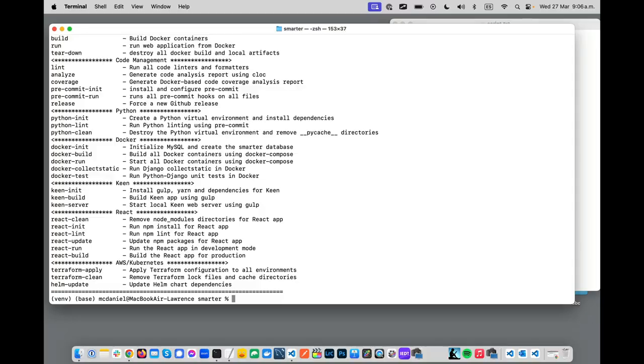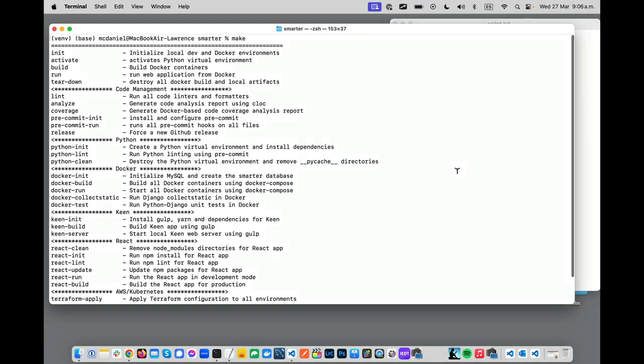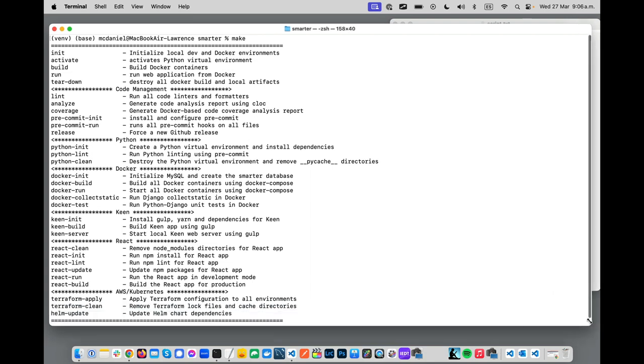Before, I know that you're anxious to take a look at the code, but before you do that, I would strongly recommend that first you run make on the command line. And you'll do that for a few reasons. One is because there's a lot of make commands, because there's a lot of automation, because there's a lot of different technology in the repo. But in addition, when you run the makefile, one of the things that it's going to do is scaffold a .env file, and this is of the utmost importance to get you up and running.